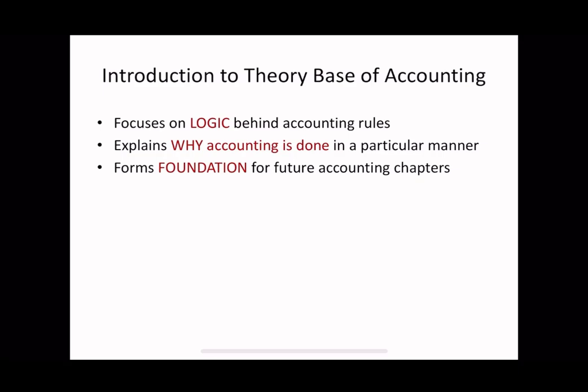Accounting rules are not random. Every rule exists because of a logical reason, and this chapter explains the reason clearly. Theory base of accounting helps us understand why accounting is done in a particular manner. It explains why transactions are recorded, why some transactions are ignored, why profit is calculated in a particular way, and why financial statements follow a fixed structure.